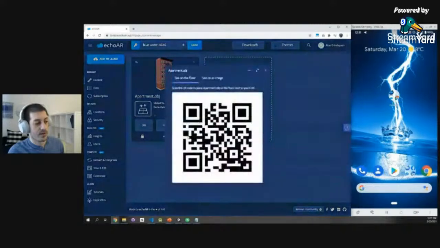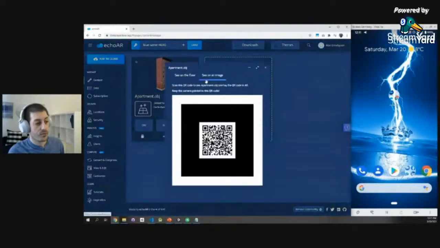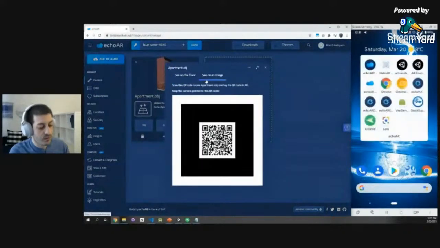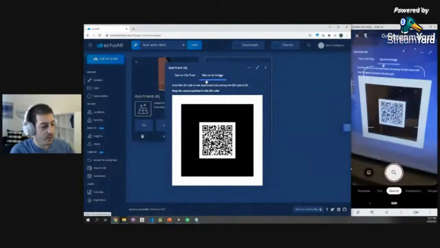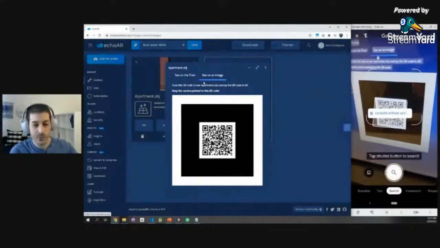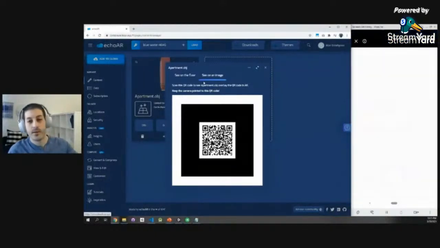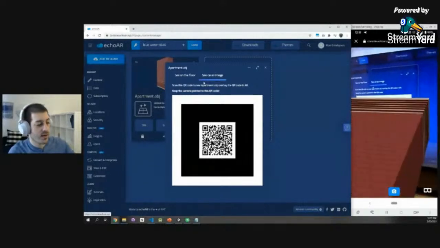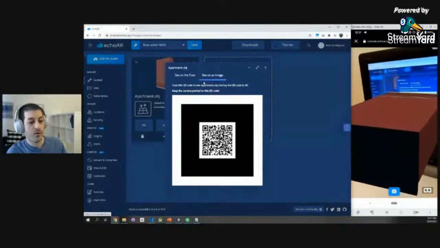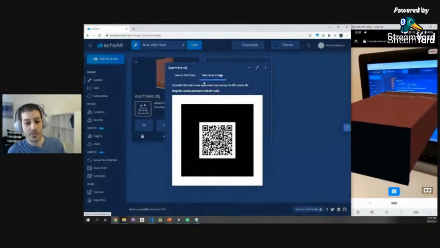So I'm going to click this button right here. And instead of doing see on the floor, I'm going to do see on an image. Again, you can use your phone to scan this right now. If you're watching this live, just put your phone in front of this. Most phones have a built-in QR code scanner. Redirect to a website. You don't have to install anything. But now keep your phone oriented towards the image. And now, bam, suddenly this 3D model overlays the image. It pops out of my screen as opposed to being on the floor.